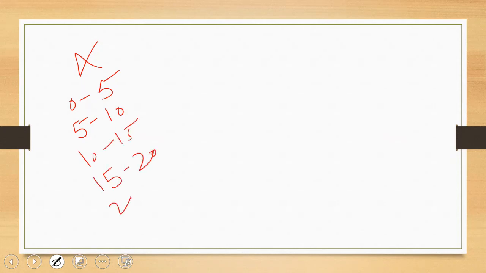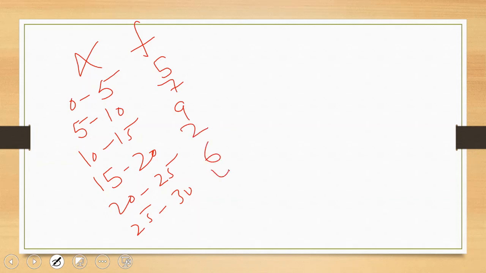I would like to give you one question and want to see your answer in the comment box. So please do this. It's very easy. The class intervals are 0 to 5, 5 to 10, 10 to 15, 15 to 20, 20 to 25, 25 to 30, and the frequencies are 5, 7, 9, 2, 6, 4.